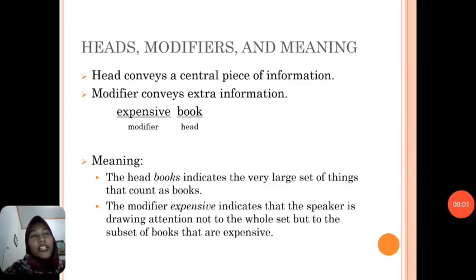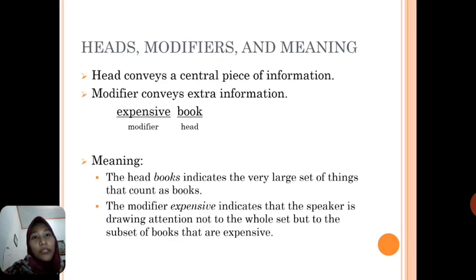Heads, modifiers, and meaning. Head conveys a central piece of information, while modifier conveys extra information. Head membawa informasi pusat pada sebuah klausa, frasa, atau kalimat, sedangkan modifier membawa informasi tambahan pada head itu sendiri. Expensive books. The head books indicates the very large set of things that count as books.